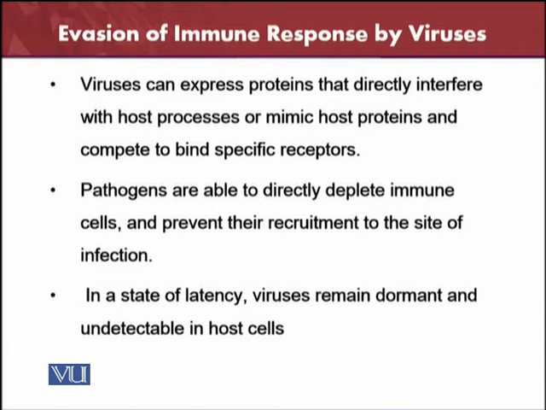However, the viruses can express proteins that directly interfere with the host processes, and in this way the host proteins will compete to bind the viral specific receptors, and in this way the virus will very easily do their own replication. Pathogens are able to directly deplete the immune cells and prevent their recruitment to the site of the infection. This is one more thing through which the viruses can evade the immune system of the body.